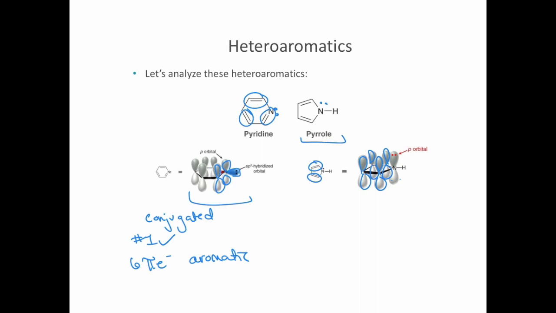Well, that lone pair is going to be in a p orbital, because if it's sp2 hybridized, the 3 sp2 hybrid orbitals have to be involved in the formation of sigma bonds. And the nitrogen has 3 sigma bonds. So that takes care of all 3 available sp2 hybrid orbitals, leaving only a p orbital to place the lone pair. Now that the lone pair is in the p orbital, it does count towards the pi electron total. So now we have 2 from each double bond, plus the 2 in the lone pair, for a total of 6. So now that satisfies Huckel's rule, and this is also aromatic.